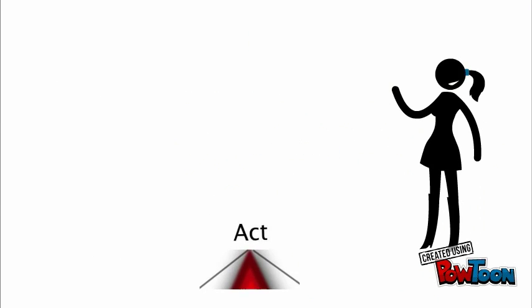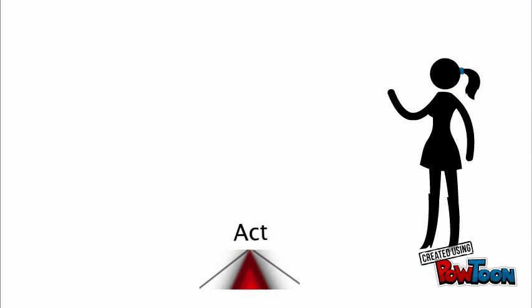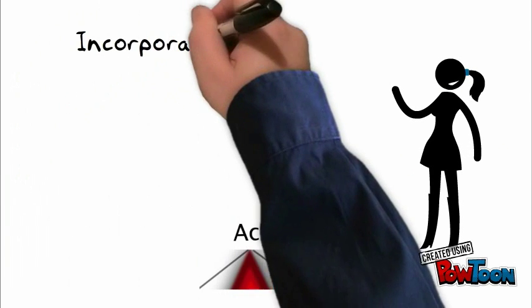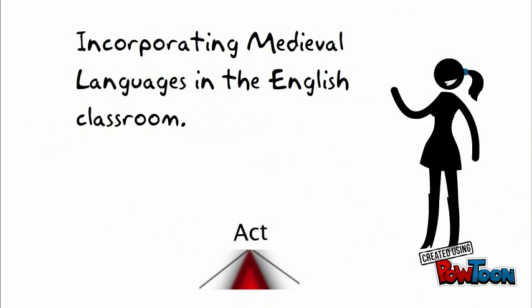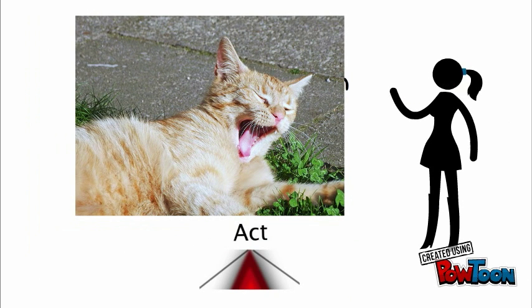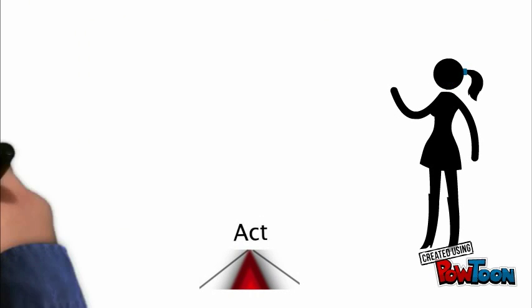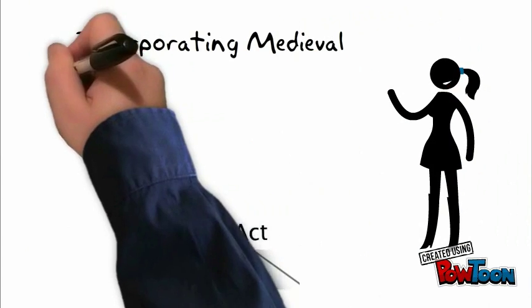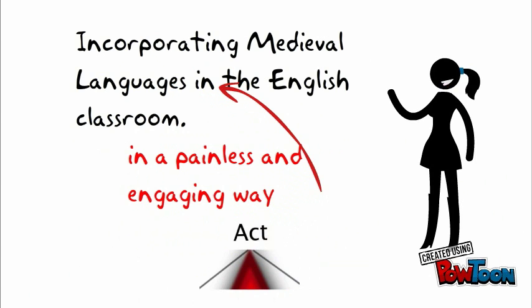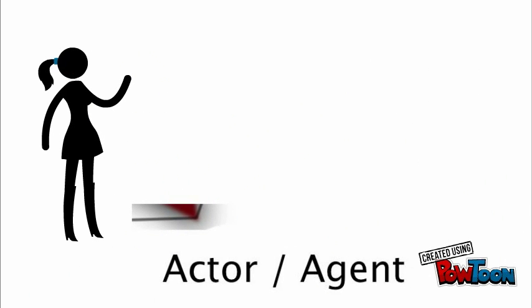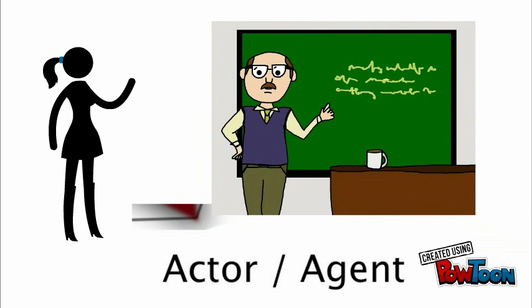The ACT section of the Pentad focuses on the plot or the movement of the text. I love medieval literature. My ACT will be to provide ways for teachers to work with medieval languages. Some of you are yawning already. That's why I want to write this though. Hang in there with me. Okay, I've revised my ACT. I want to emphasize painless and engaging because I want the students to appreciate the languages and want to hear or experience more.